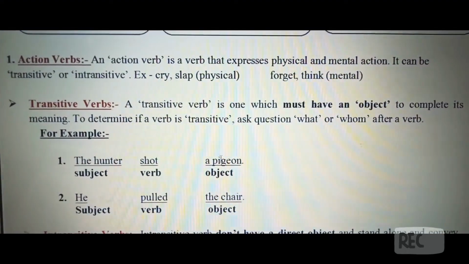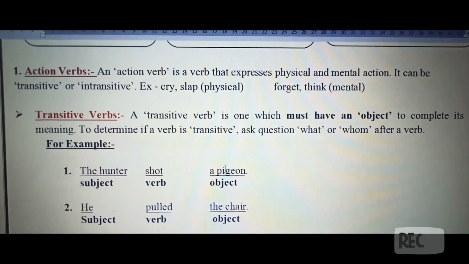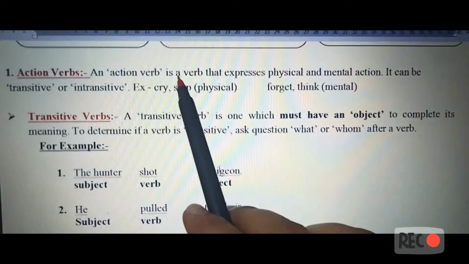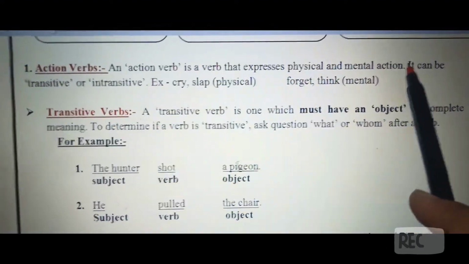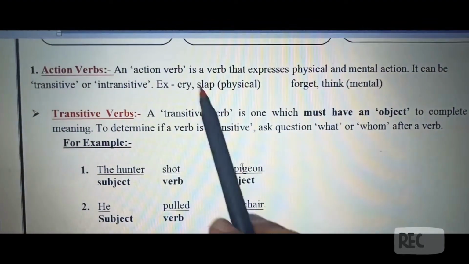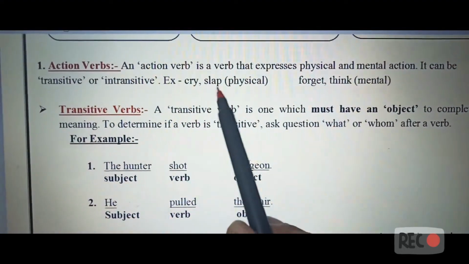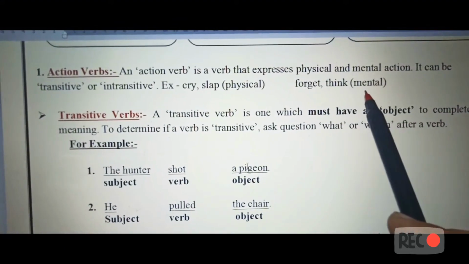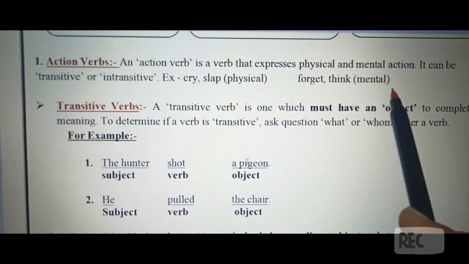So now let's study the action verbs and their types in detail. Now the first one is action verb. Action verb is a verb which expresses physical or mental action. Okay, and the types of action verbs are transitive and intransitive. Now physical action means try, slap, okay, in which any movement is done. Then the second, mental action, is forget and think, okay, which are not physical.